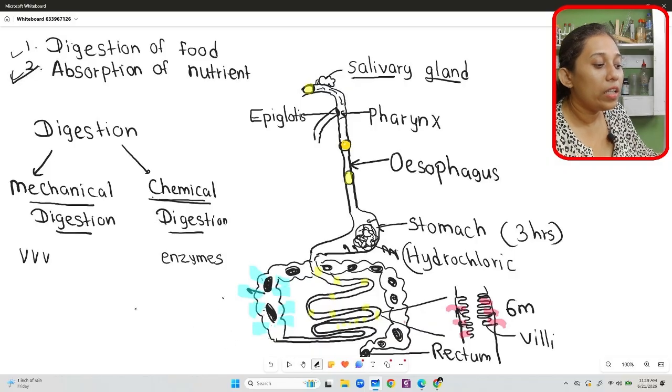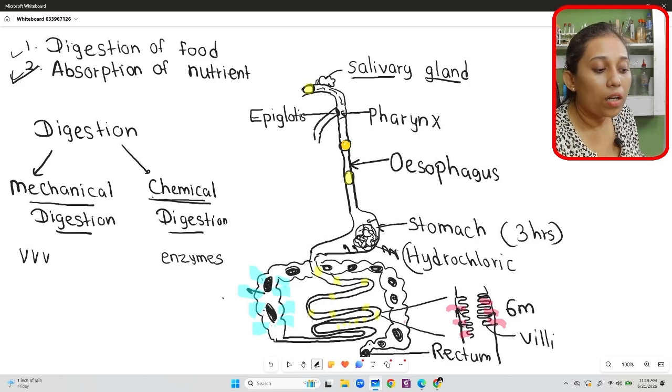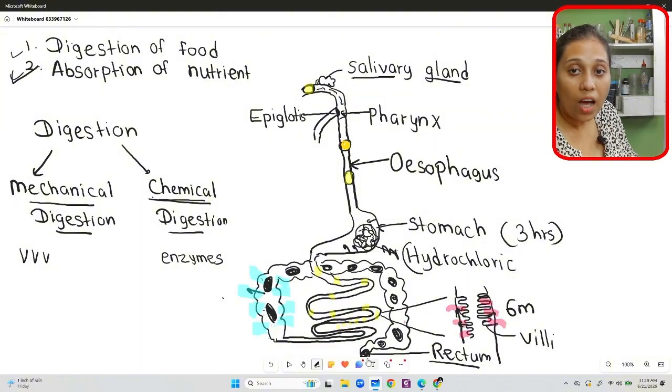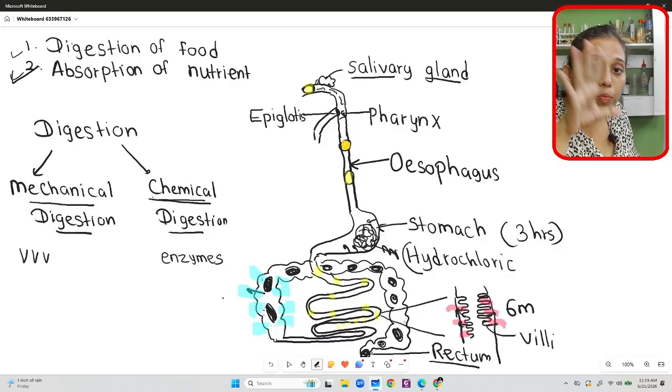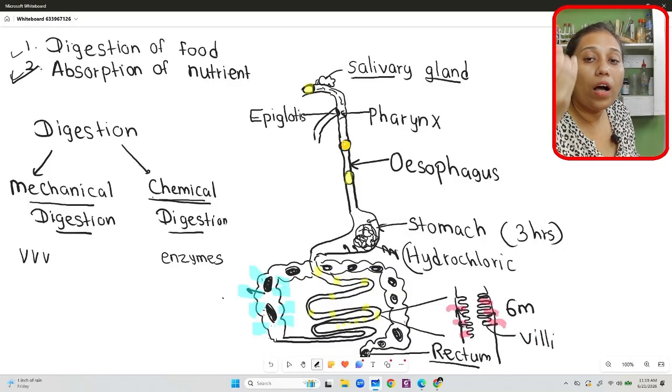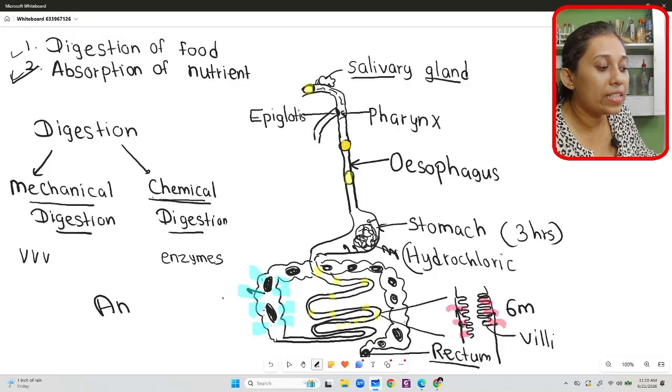The anus is the last part of the human digestive system. The rectum stores the undigested food particles, the fecal matter, and when it is filled, a signal comes to our brain that we should pass out this fecal matter, and we remove all of it through our anus.